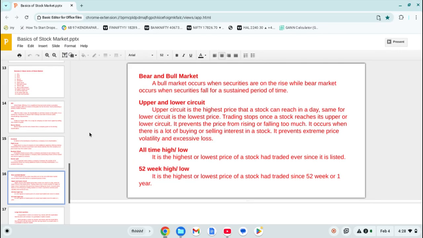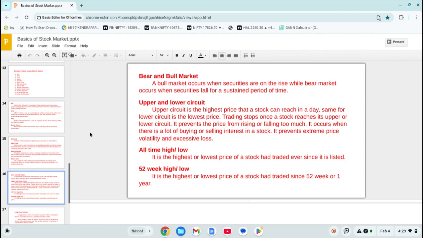And then come to the next one, it is bear and bull market. So bear means decrease, bull means increase. Okay, so when the market is in a rally in the upward direction, continuously in green, continuously increasing, the value of the market is increasing, that is called a bull market. When the market is in crash mode, in red color, continuously decreasing for a period of time, it is called a bear market.